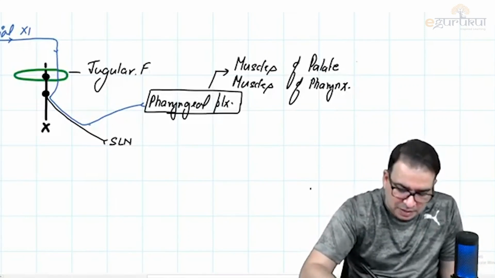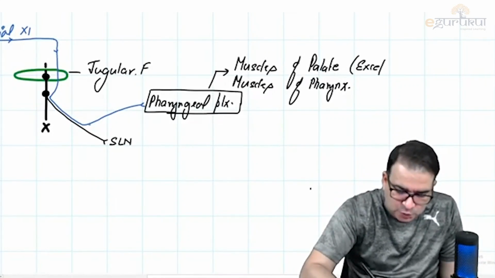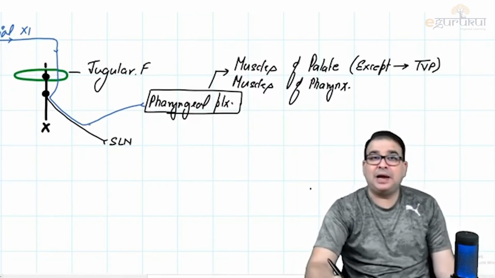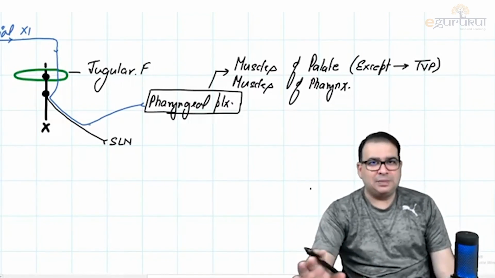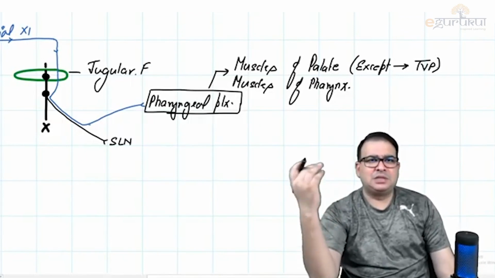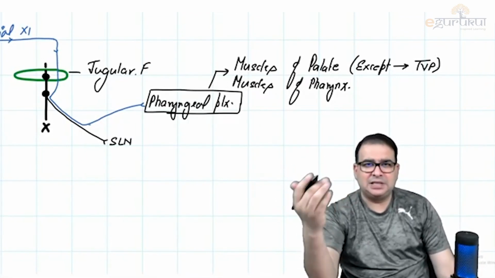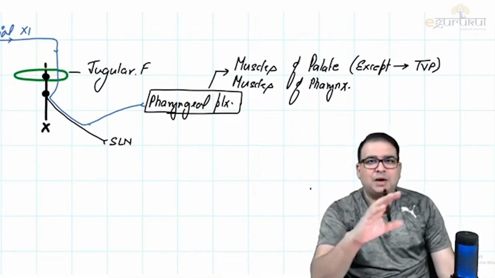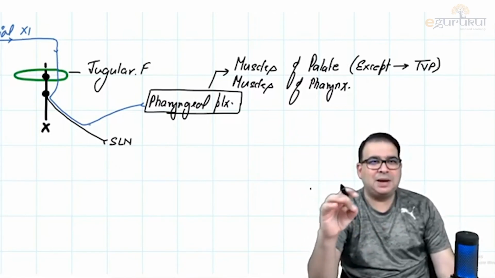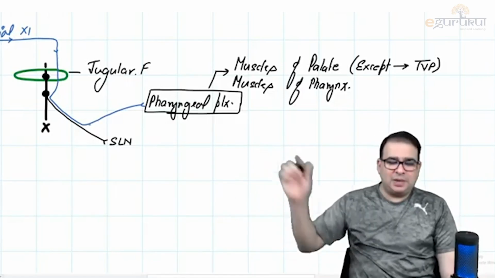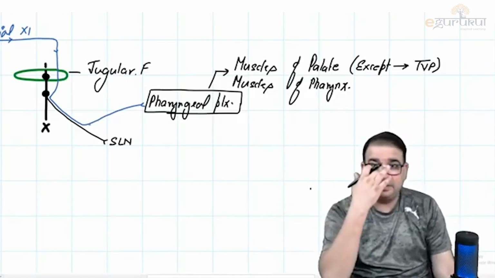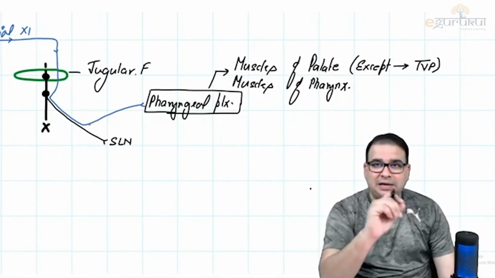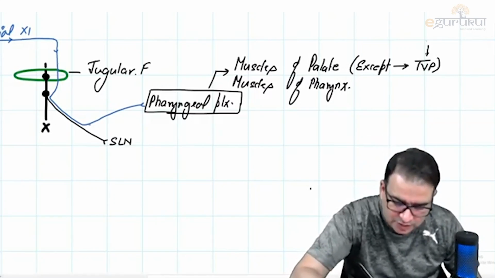Muscles of palate, except which muscle? There is one muscle of palate we discussed yesterday called tensor veli palatini, and it was supplied by the trunk of the mandibular nerve. So all the muscles we have in the palate, like levator veli palatini, tensor veli palatini, palatoglossus, palatopharyngeus, we don't have to remember those names for now. But whatever muscles we have in the palate, they are all supplied by the cranial accessory nerve using this pharyngeal plexus. What exactly this plexus is, that also we will discuss later. Except tensor veli palatini. Tensor veli palatini, we already know it is supplied by what nerve? It is supplied by the mandibular nerve.